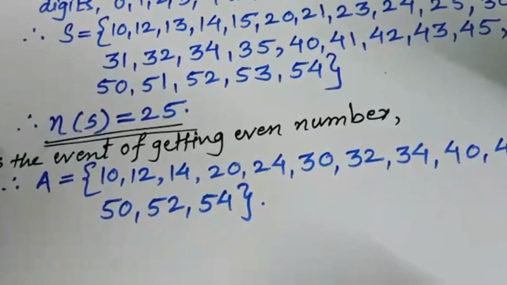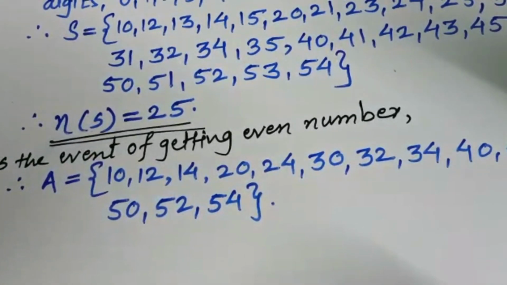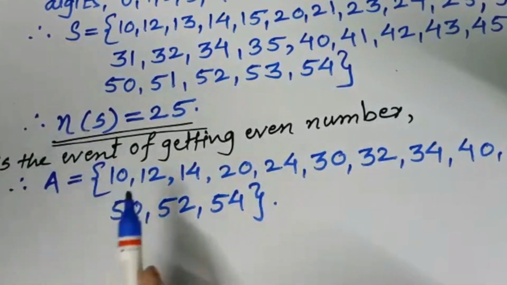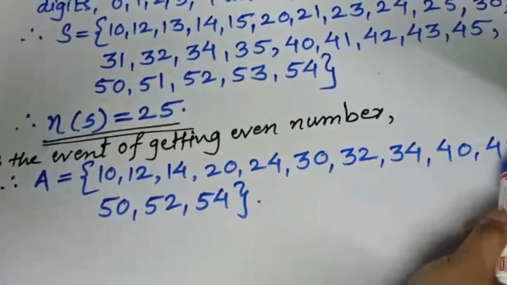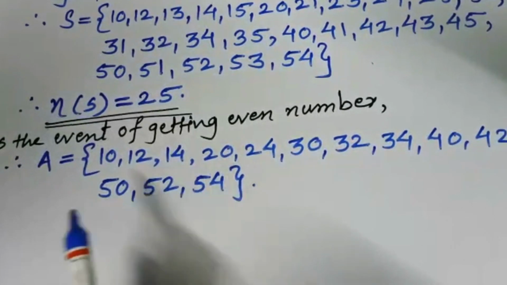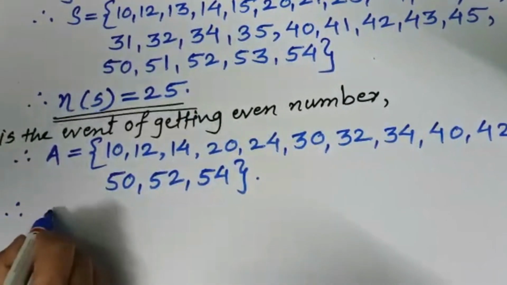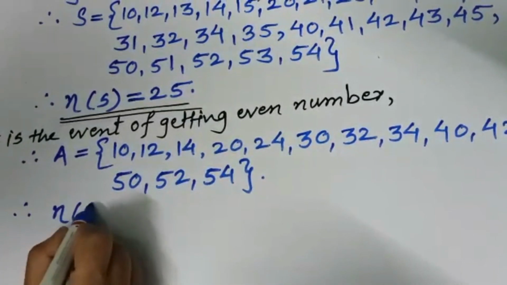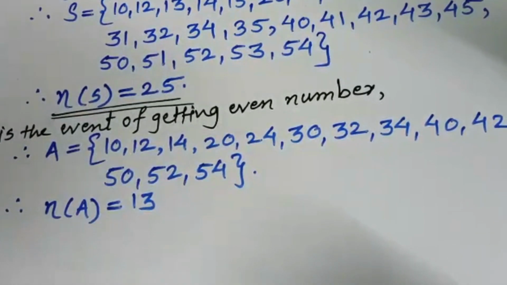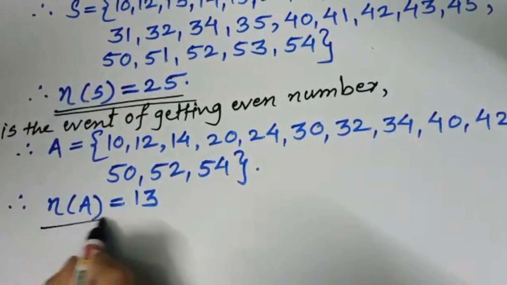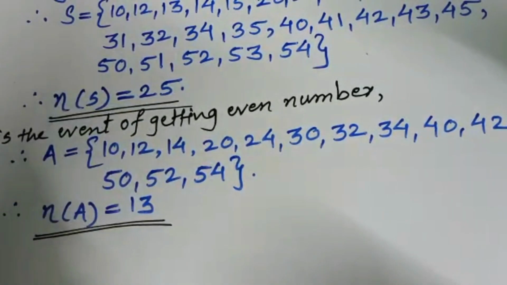So these are the 2-digit numbers which are even numbers. So how many numbers are there? See, count this: 1, 2, 3, 4, 5, 6, 7, 8, 9, 10, 11, 12 and 13. So how many points are there in A event? N of A is equal to 13. Understood? There are 13 even numbers in this sample space which are there in event A.